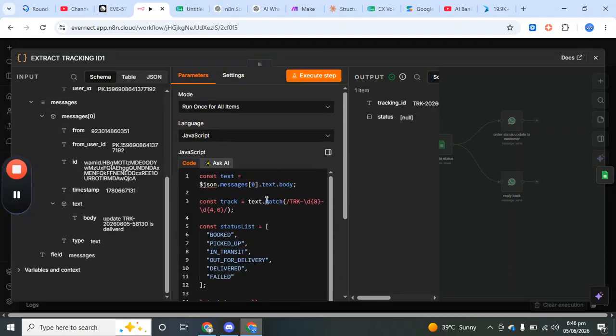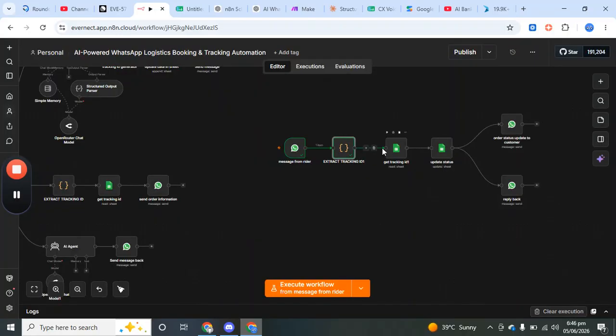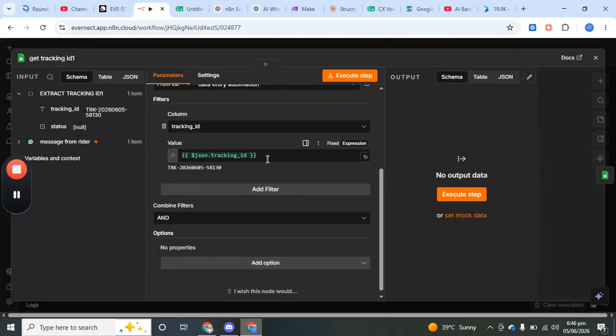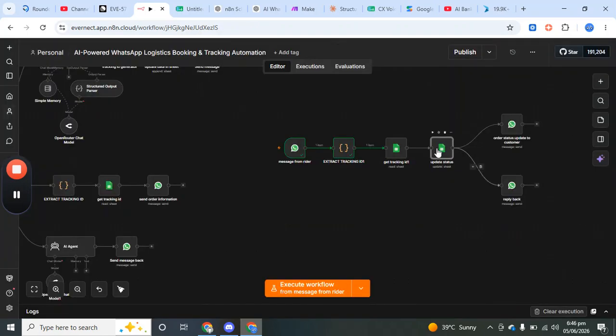For this, we are using a code node, and we also need the status. So status would be, I have rerun it, so the status is gone, but now the status is, let's say, delivered. And the next step is we need to update the status. For this, we are also using Google Sheet, and we are using the tracking ID to get the first detail of the order. And in the next node, we are updating the status.